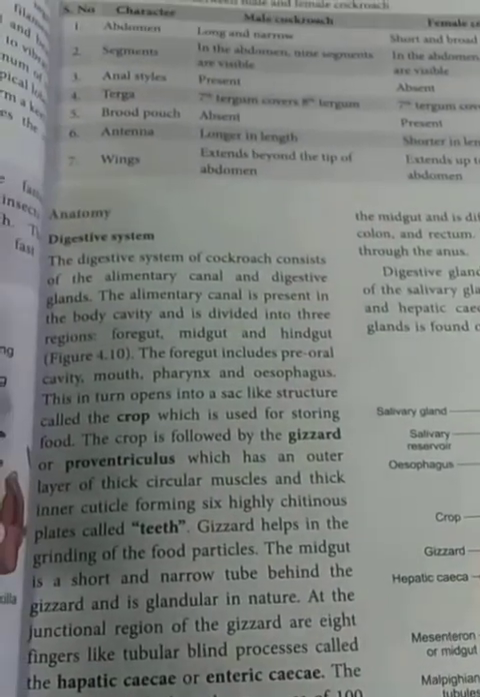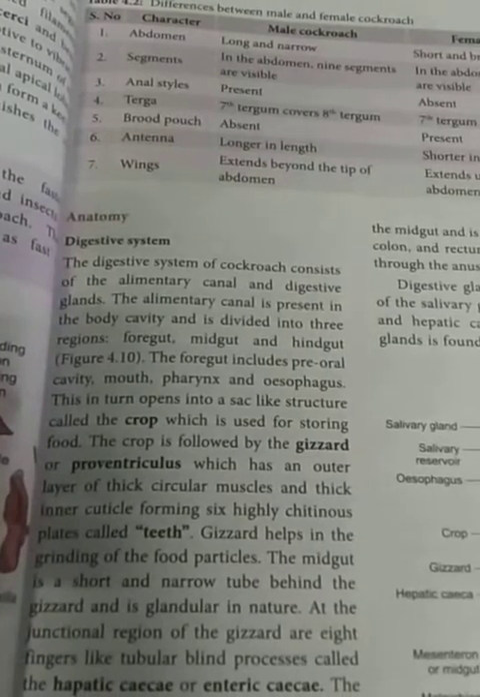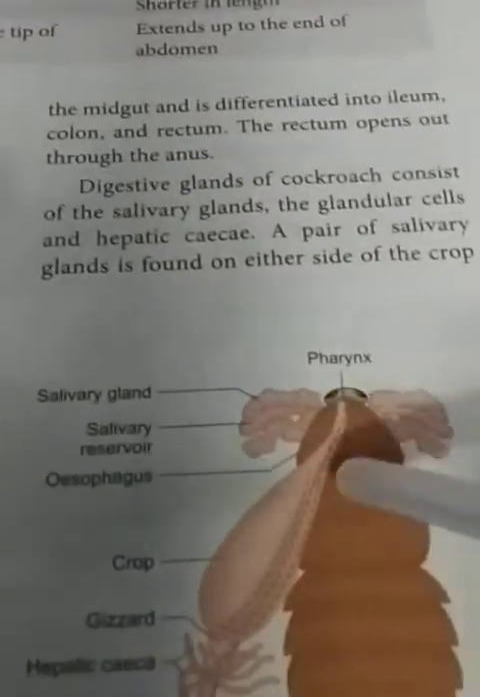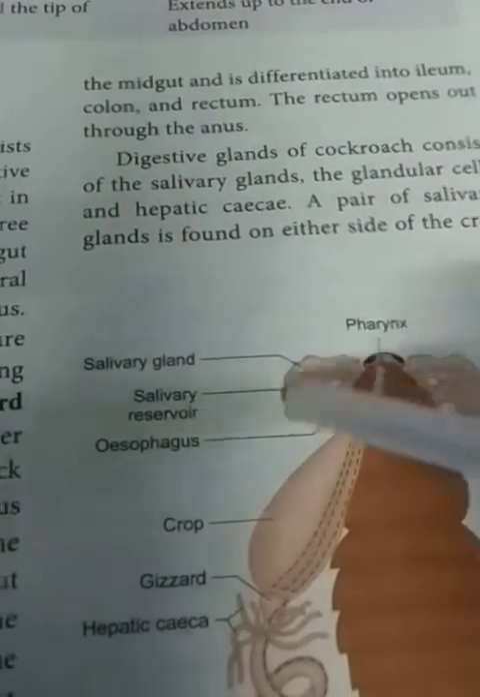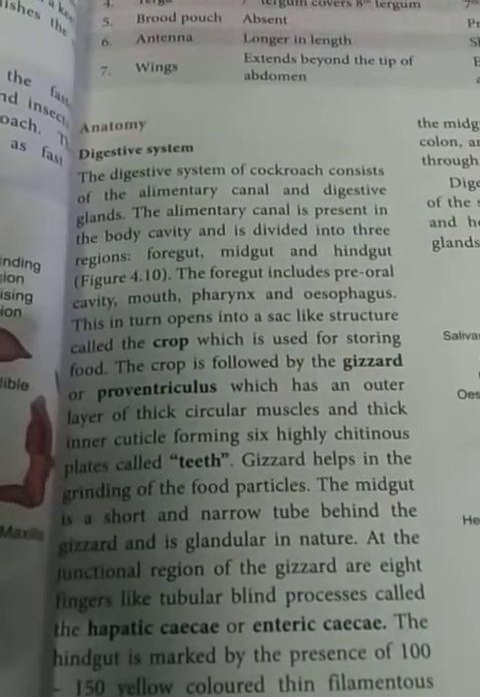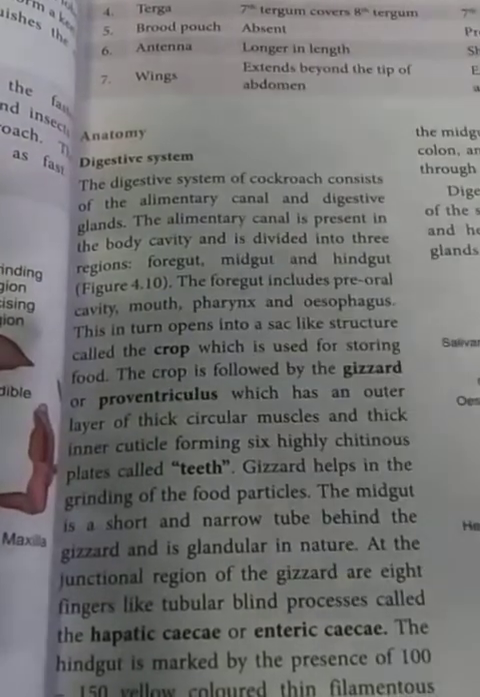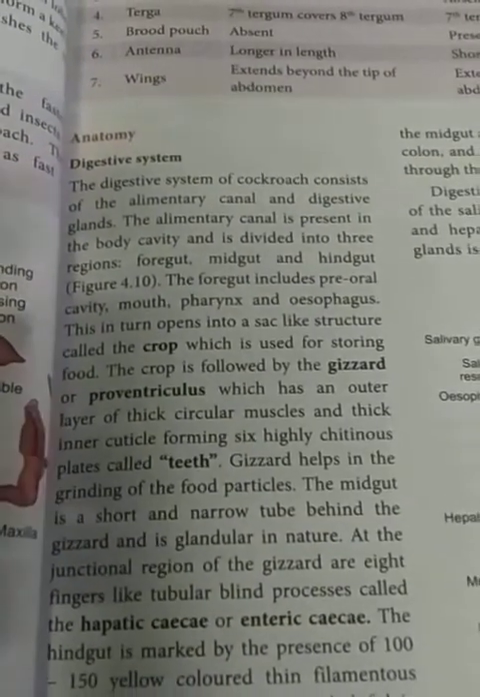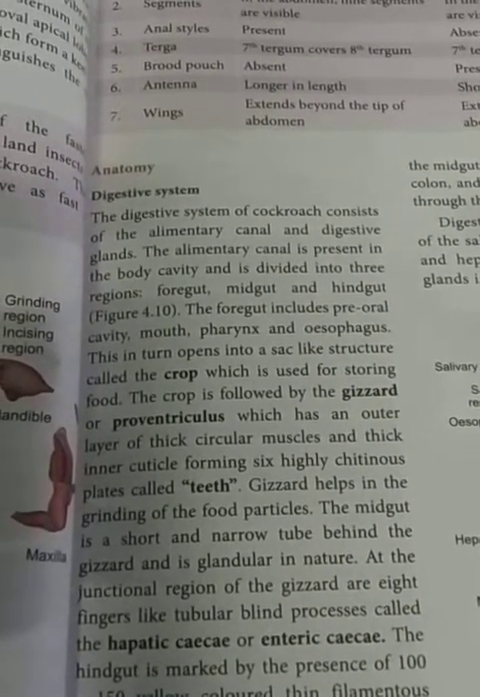The foregut includes the preoral cavity, mouth, pharynx and esophagus. Up to the esophagus, from here to here, is known as the foregut. Then mouth, then pharynx, oral cavity. Oral cavity என்னது? And the lips open பண்ணிட்டு நடுவுல திறந்தே இருக்கும்ல, அதான் oral cavity. And then the oral cavity, mouth, pharynx and esophagus.